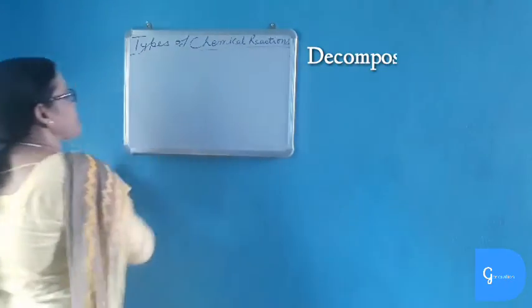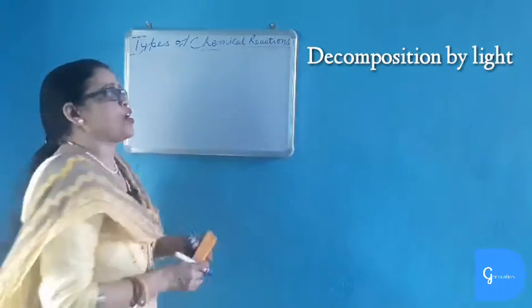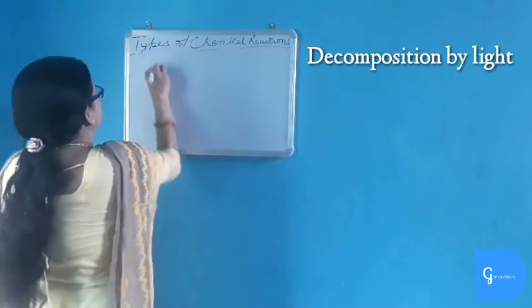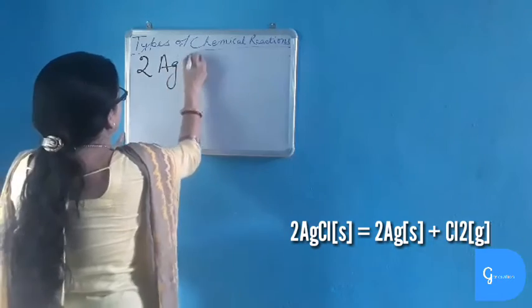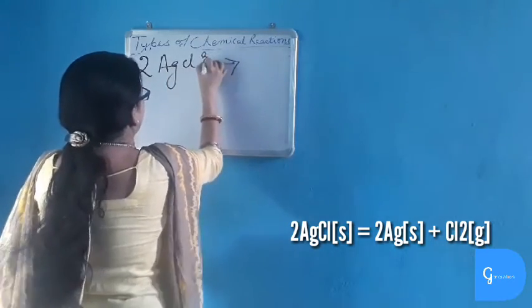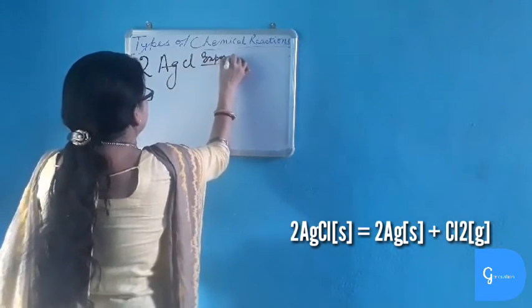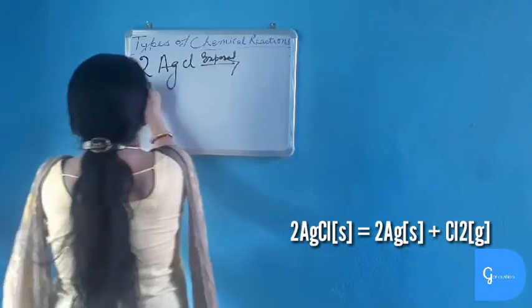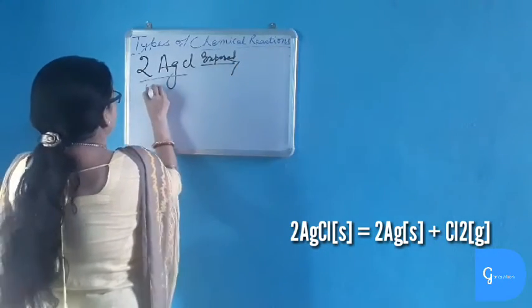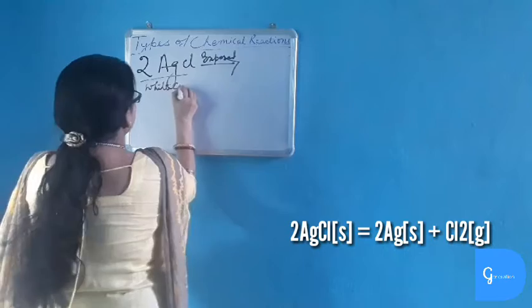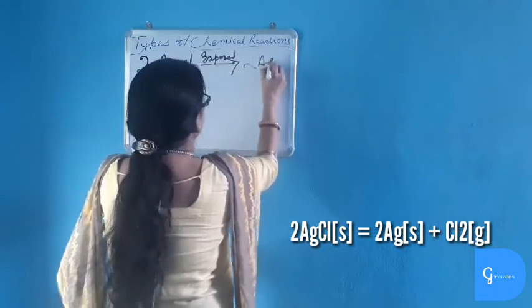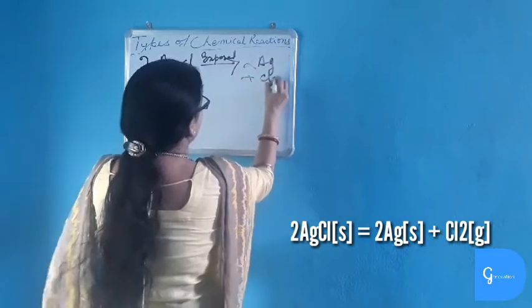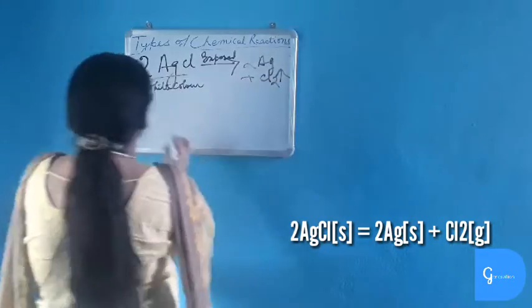Now decomposition by light. When silver chloride is taken, silver chloride is white in color. See the reaction. When silver chloride is exposed to light, it gives grayish white silver metal plus greenish yellow chlorine gas is liberated.